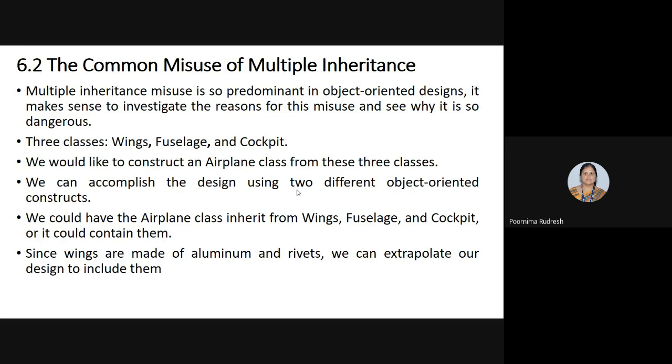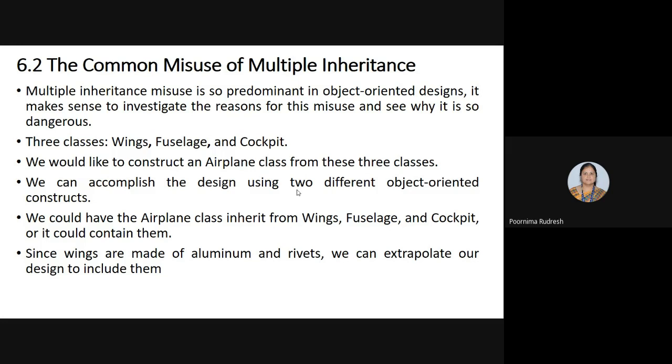For this, we are considering an example of an aircraft or airplane. Here three classes are defined: one is the wings, second is the fuselage, and third is the cockpit. We would like to construct an airplane class from these three classes.